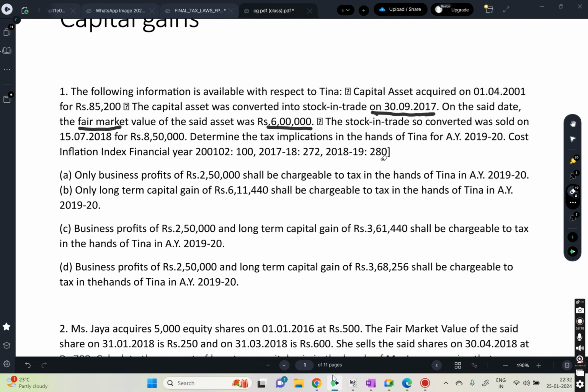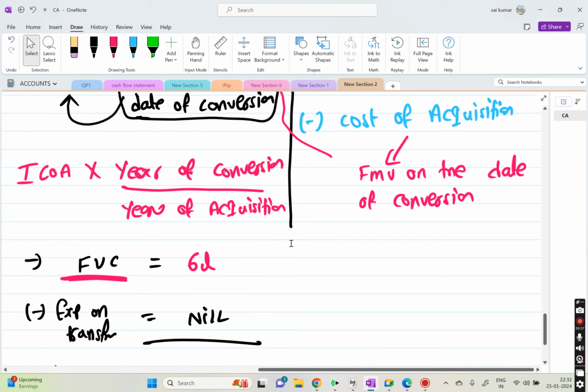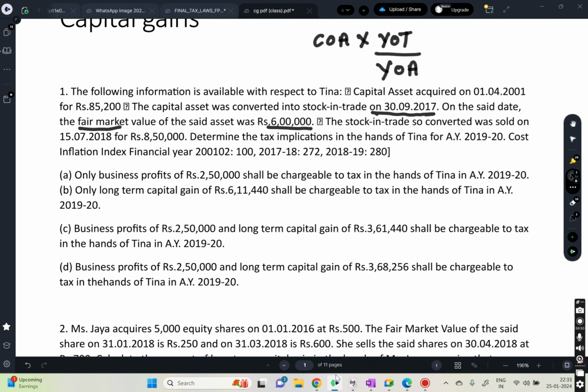Now, whenever you are doing indexation, remember this formula: cost of acquisition into year of transfer, in this question year of conversion, divided by year of acquisition. That's what I have written here in this part. Year of conversion, because transfer is not happening, conversion is happening. Conversion only we are considering as transfer, and acquisition, when did you buy it?